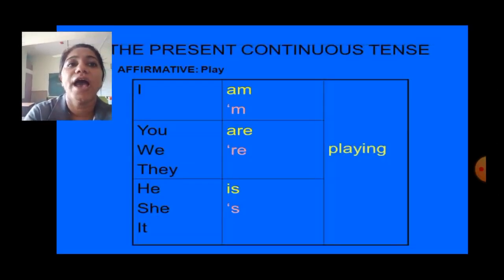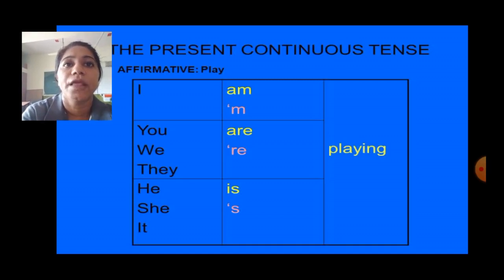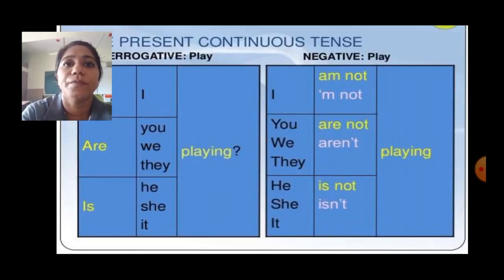That is, I am playing. Yes, so with I, we will use am. With you, we, they, we will use are. And with he, she, it, we will use is. Now, let's see the interrogative form. Am I playing? Are you playing? Are we playing? Are they playing? So, to form an interrogative sentence, we will write am, is, are at the first place. After that, we will write the subject, and after that, we will write verb plus ing form.